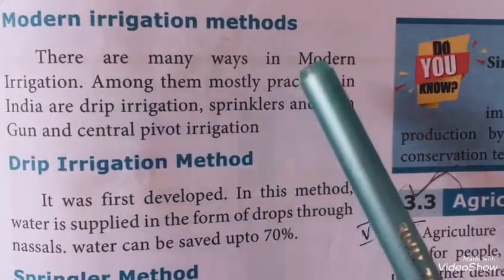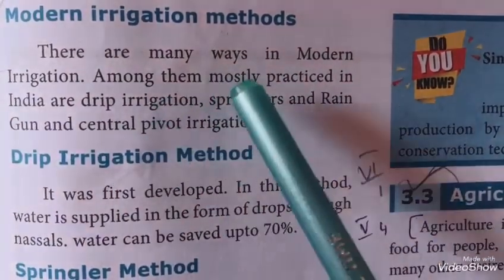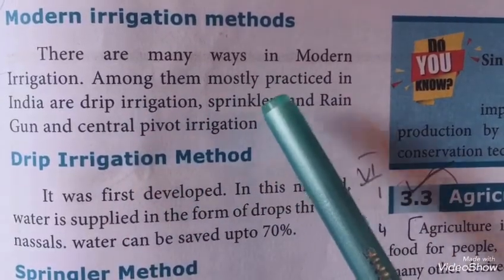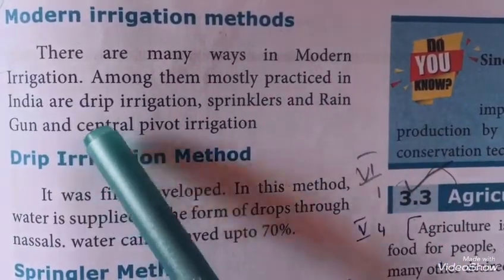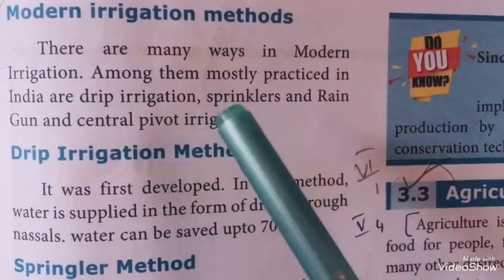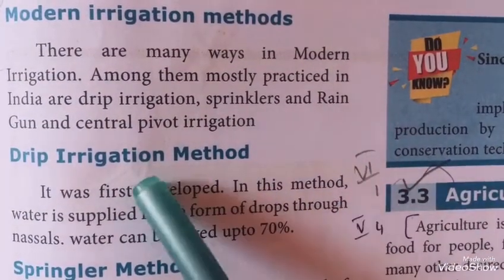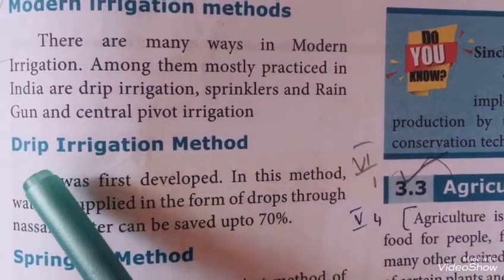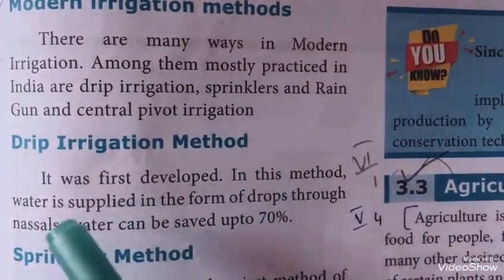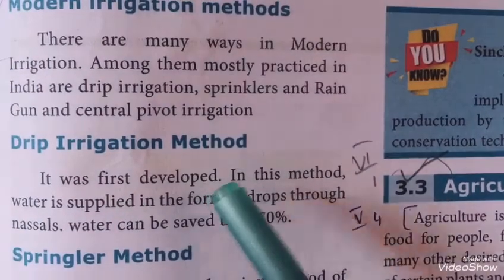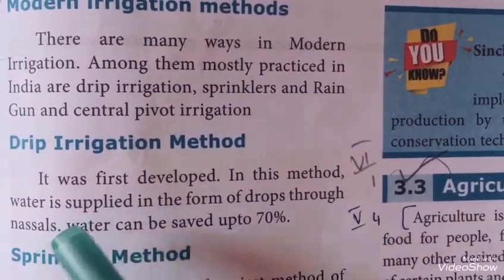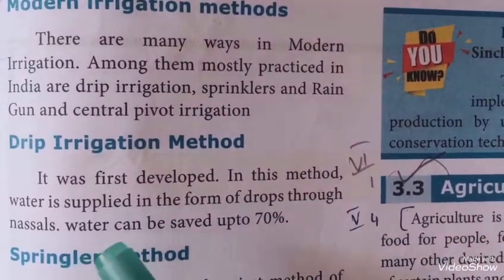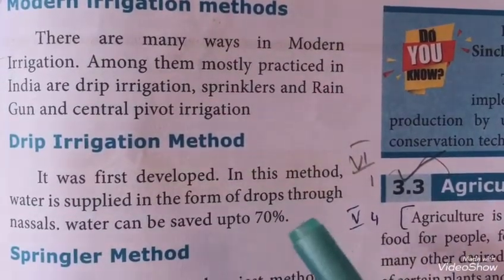Modern irrigation methods. There are many ways in modern irrigation. Among them, mostly practiced in India are drip irrigation, sprinklers and rain gun, central pivot irrigation. The first one is drip irrigation method. It was first developed. In this method, water is supplied in the form of drops through nozzles. Water can be saved up to 70%.